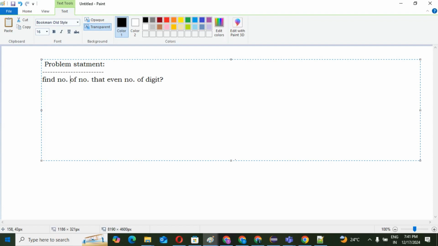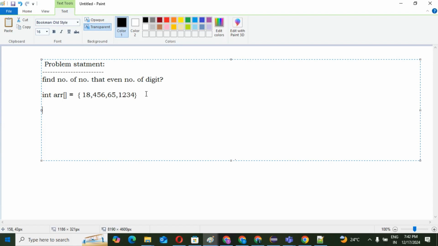Just like I have shown already, suppose you have an int array given: 18, 456, 65, 1234. This is written for understanding purposes.